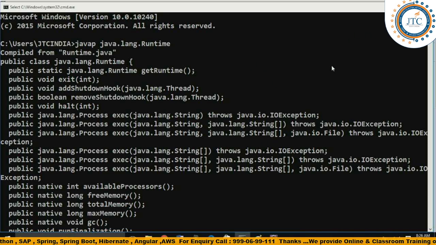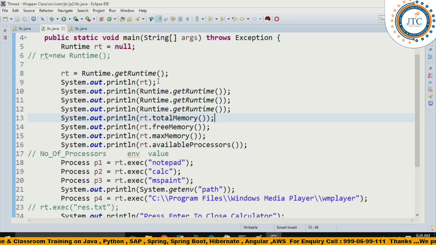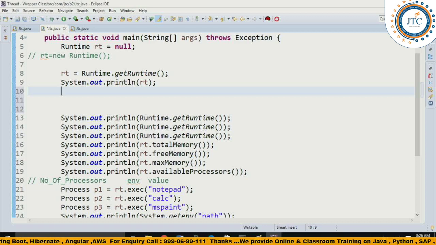Now based on this API, what are the most-used and most important methods out of all of them? Here is what I have done. First is Runtime.getRuntime, we are getting the Runtime object, so RT. Now I am saying it has been implemented on the basis of the singleton design pattern.